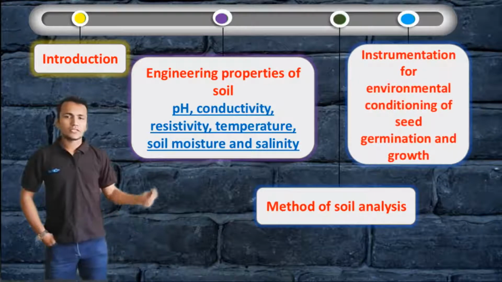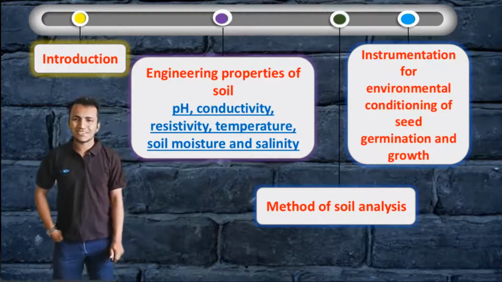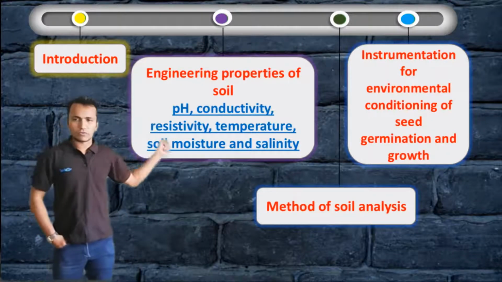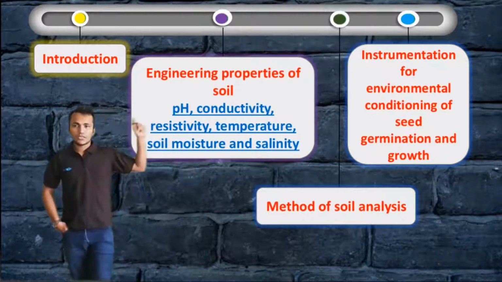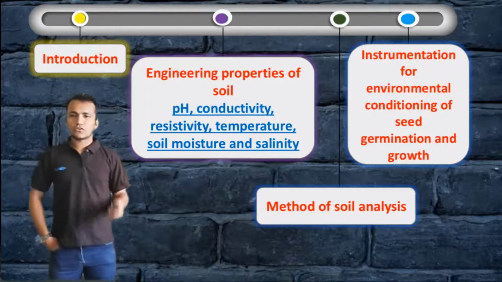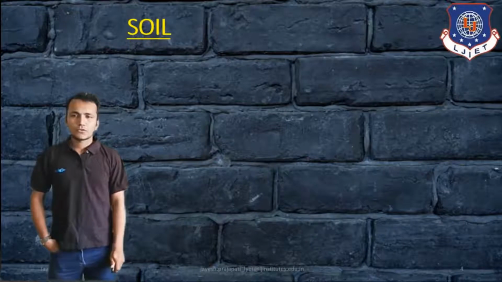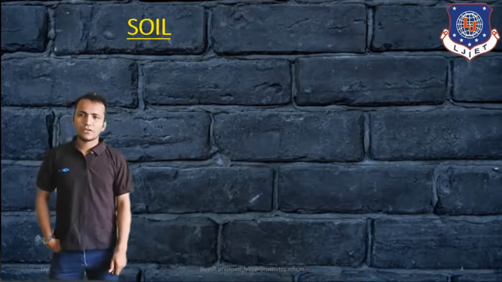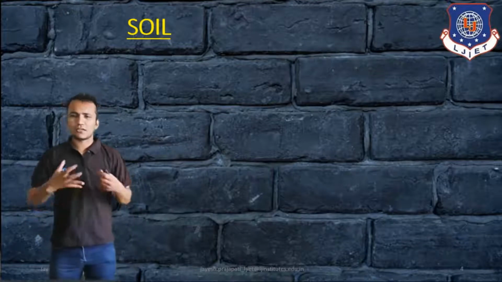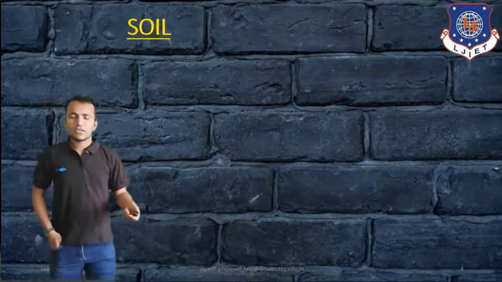And then we will discuss the instrumentation for environmental conditioning of seed germination and growth. That is the content that we have to study in this chapter. So let us start with the basic introduction to this subject. First of all, as per the name of this chapter, we will identify what soil is. We already know that different kinds of soils are available. So let us see how it can be defined.